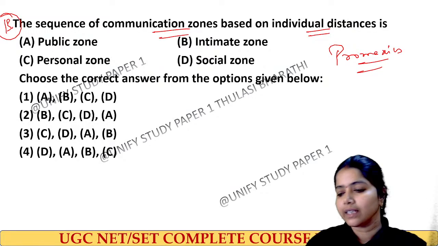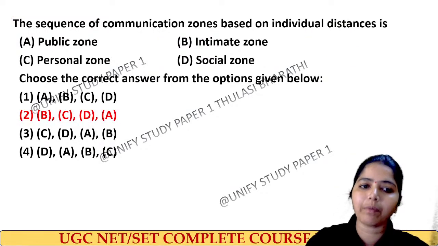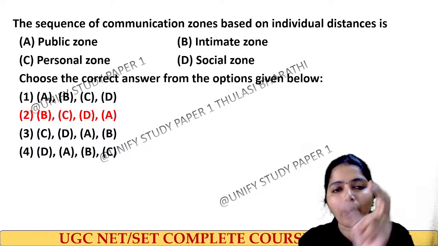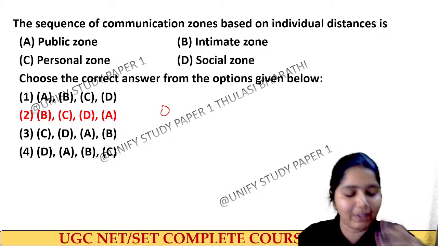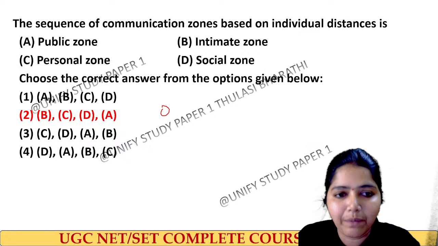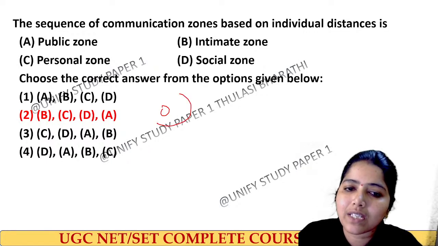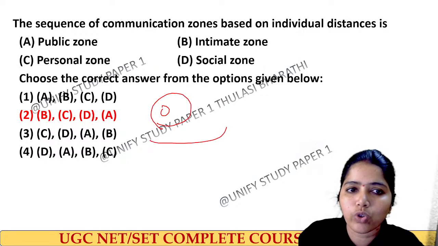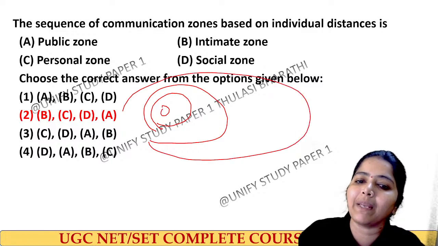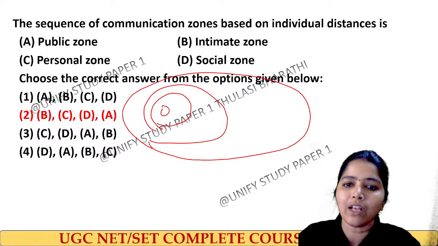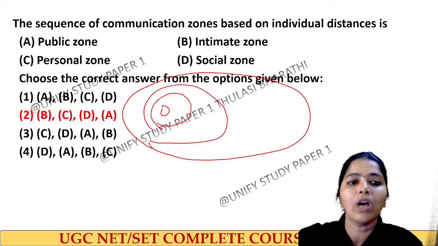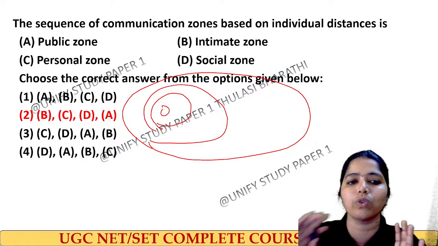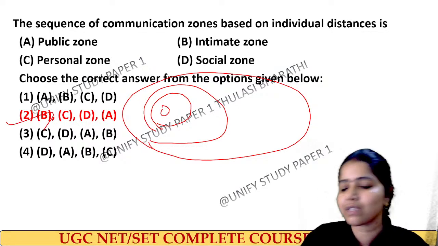The right answer for this question is option number 2. So, the sequence of communication zones: the first one will be the intimate zone, where we talk very close to someone. Then we come to the personal zone, then the social zone, then the public zone. Public means everyone will be there. Social means friends will be there, and the personal zone is very close to family. Very good. Option 2 is the right answer.